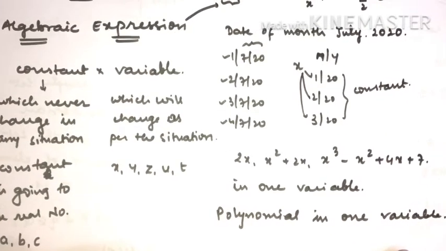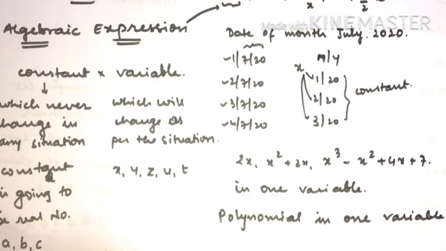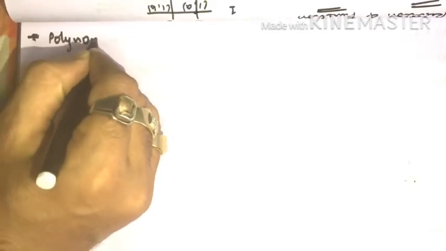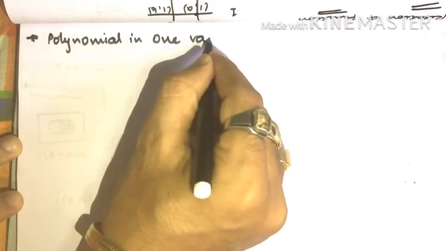Correct. So let's try to understand polynomial in one variable in a little bit of detail. Simple. Chalo, let's have a look at polynomial in one variable. I'll put this as a title now. Polynomial in one variable.